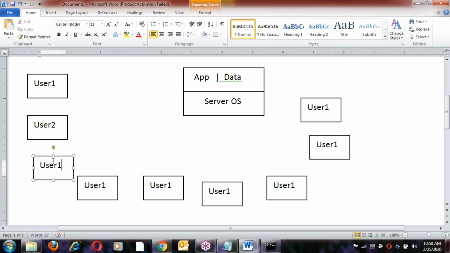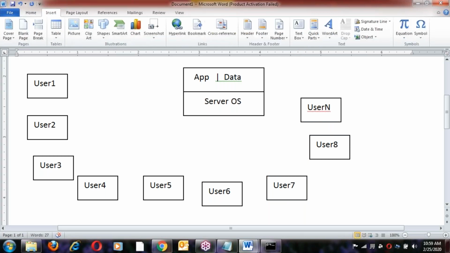User one, user two, user three, user four, user five, user six, user seven, user eight, up to some n number of users.